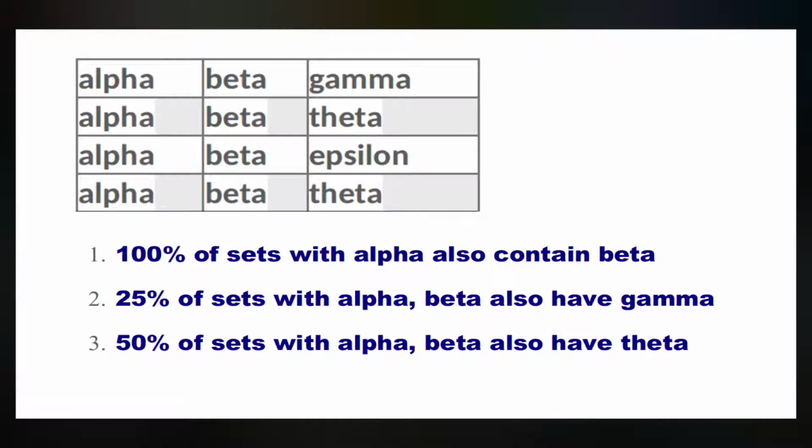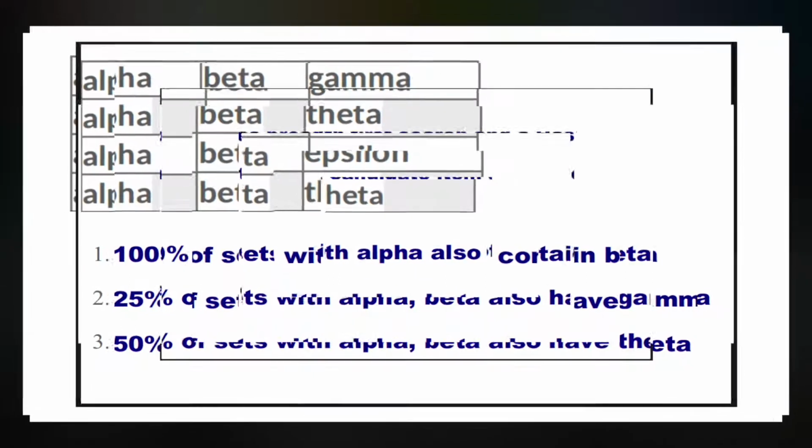Here is an example. Each line is a set of items. This table shows 4 item sets with 3 elements each. The first has alpha, beta, gamma. The next one alpha, beta, theta, the third one alpha, beta, epsilon, and the last one has alpha, beta and theta. So here 100% of sets with alpha also contain beta, 25% of sets with alpha, beta also have gamma, and 50% of sets with alpha, beta also have theta.